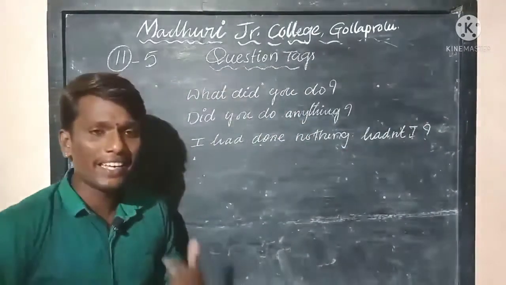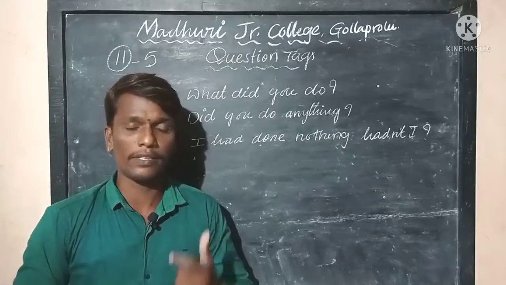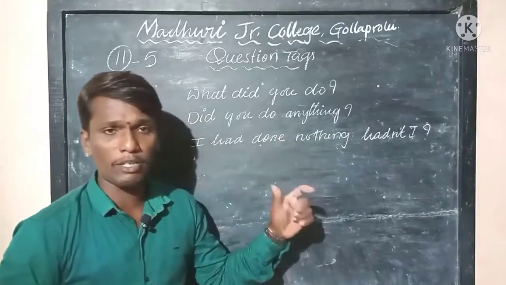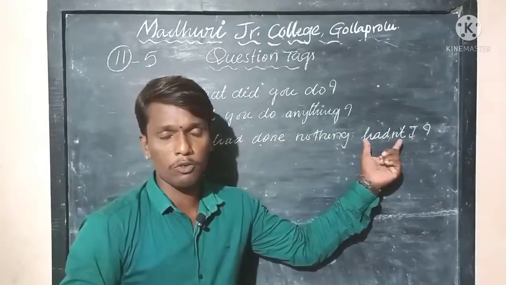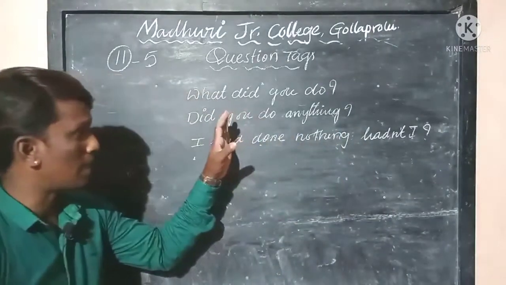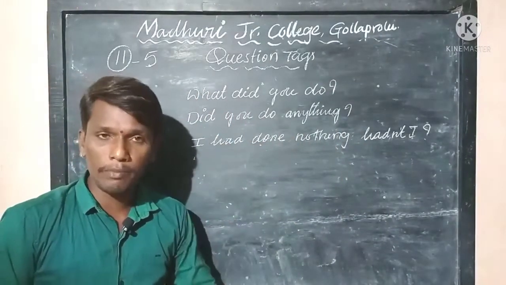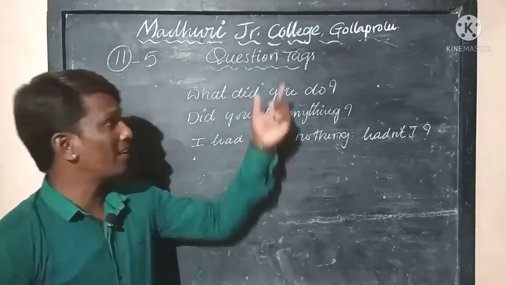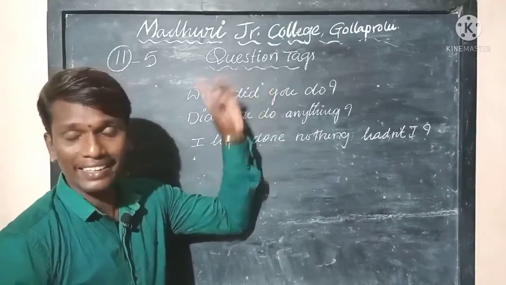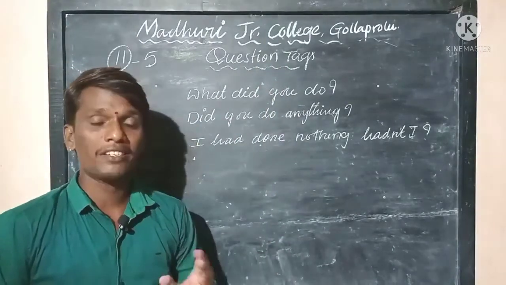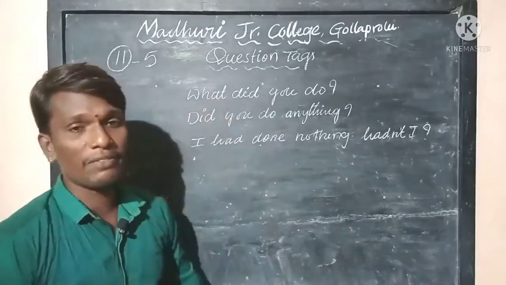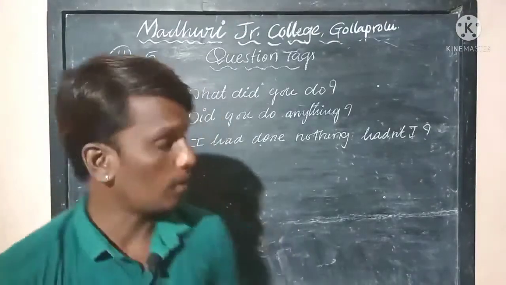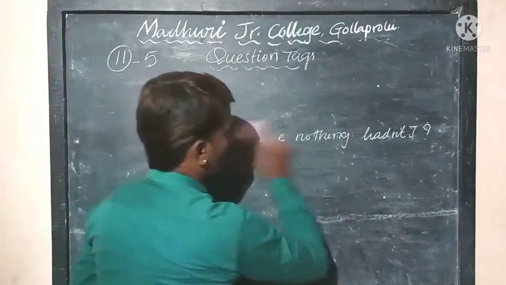That means an agreement or a disagreement by nodding your head. Yes, isn't it? Yes or no. So this is the agreement. Whether it is an agreement or a disagreement, using a short nod, that is nothing but a question tag. Here the students of intermediate must learn framing a question tag for all statements. It is also called tagging the questions. Question tag is a conversational grammar you need to learn. So let me teach you question tags.